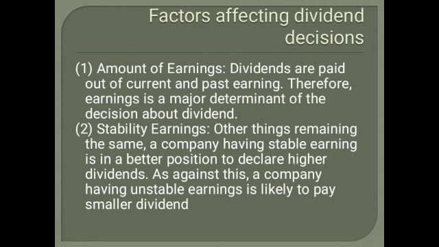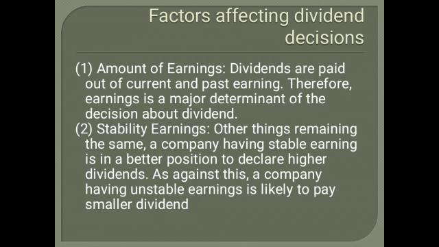Now let us look at the factors affecting the dividend decision. As we saw in the financing decision, there are some factors influencing it. Like that, for the dividend decision also there are some factors influencing it. We will study them one by one. The first one is the amount of earnings. Declaring a dividend depends purely on how much profit you have earned.